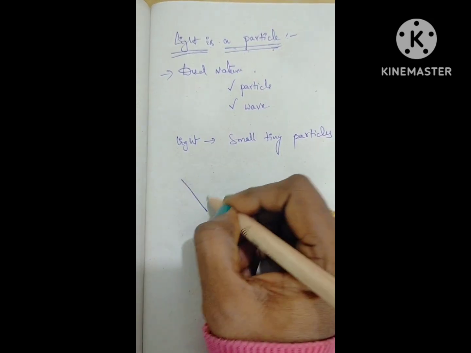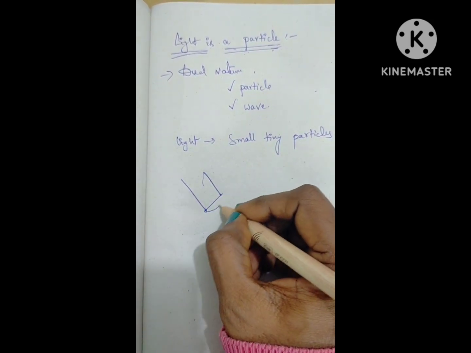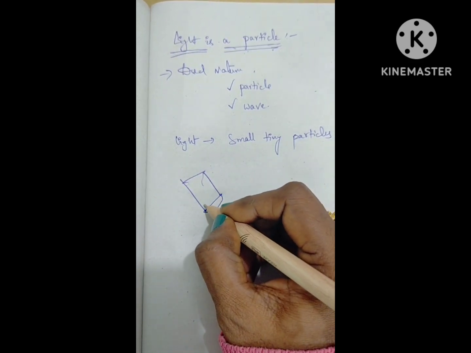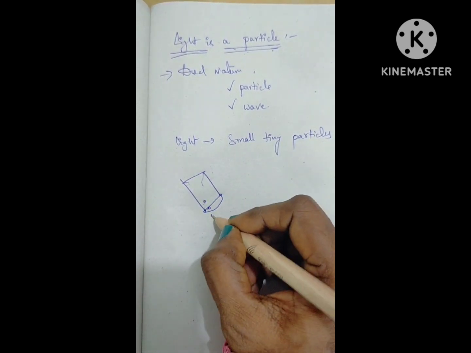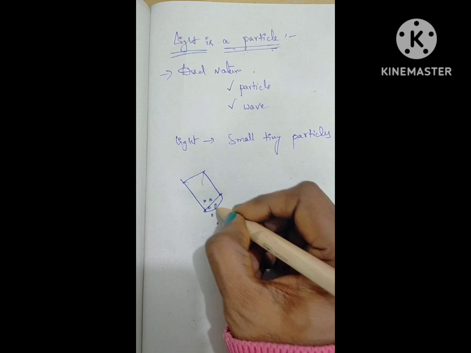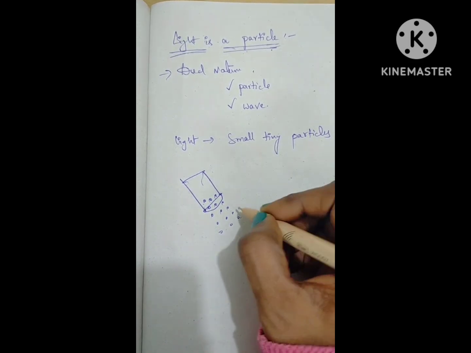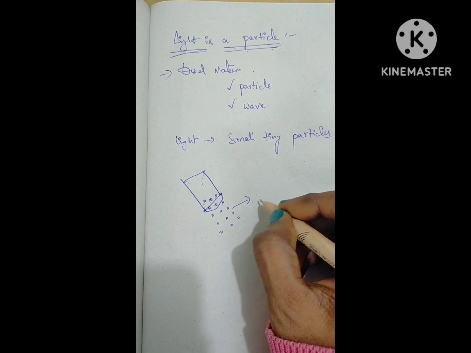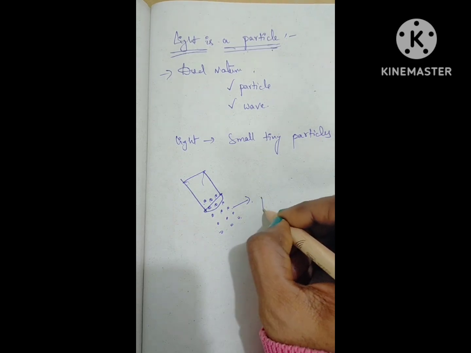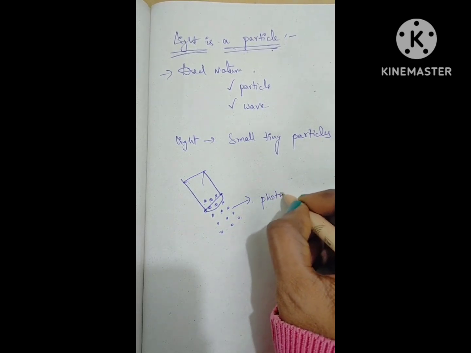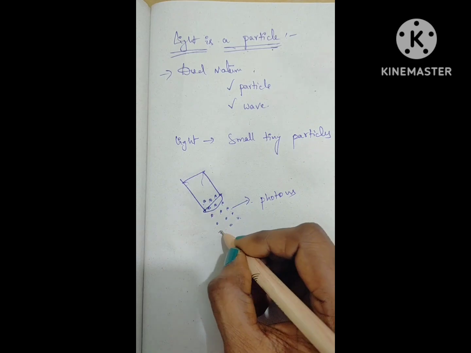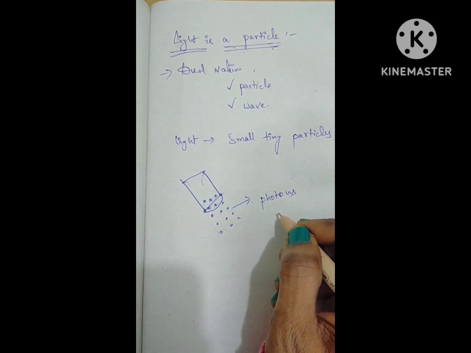Here we can see that from a light source we are getting small tiny particles in the form of light energy. These particles are called photons. These light particles are nothing but photons.